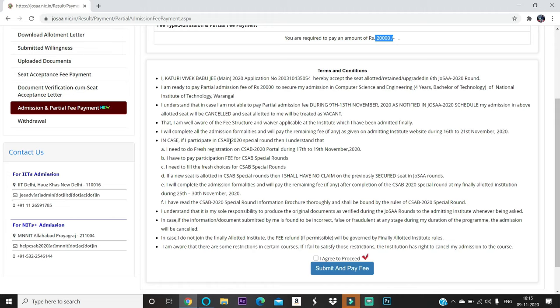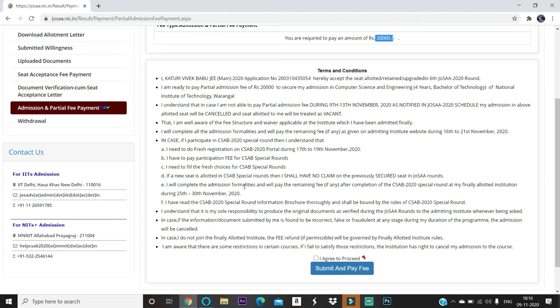In case I participate in the CSAB 2020 special round, I understand that I need to first do registration on the CSAB portal during 17 to 19 November. I have to pay the participation fee for the CSAB rounds. I need to fill fresh choices for the CSAB rounds. If a new seat is allotted in the CSAB special rounds, then I shall have no claim on the previously secured seat in JOSA. Presently he has NIT Warangal CSE. So if we apply for CSAB, keep new choices and pay the participation fee, and if we get NIT Trichy CSE, the NIT Warangal CSE option will not be there for him. That is mentioned here.